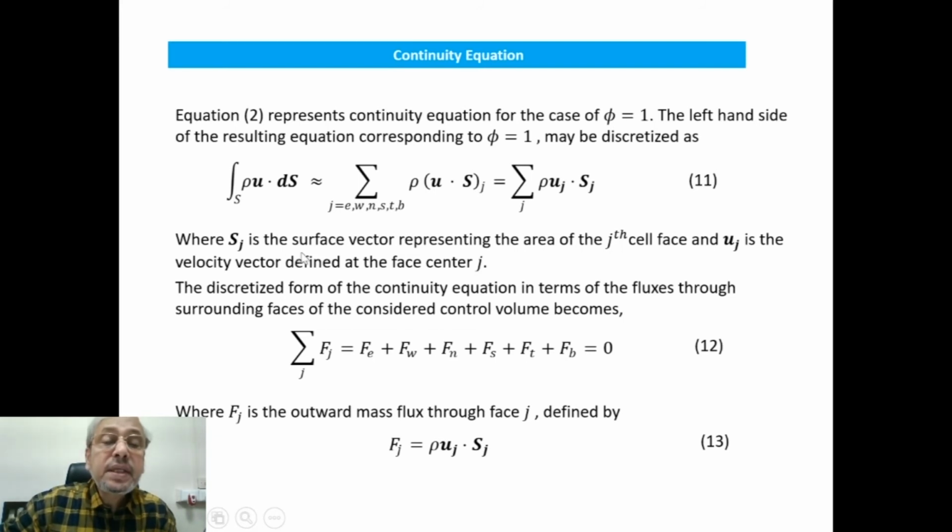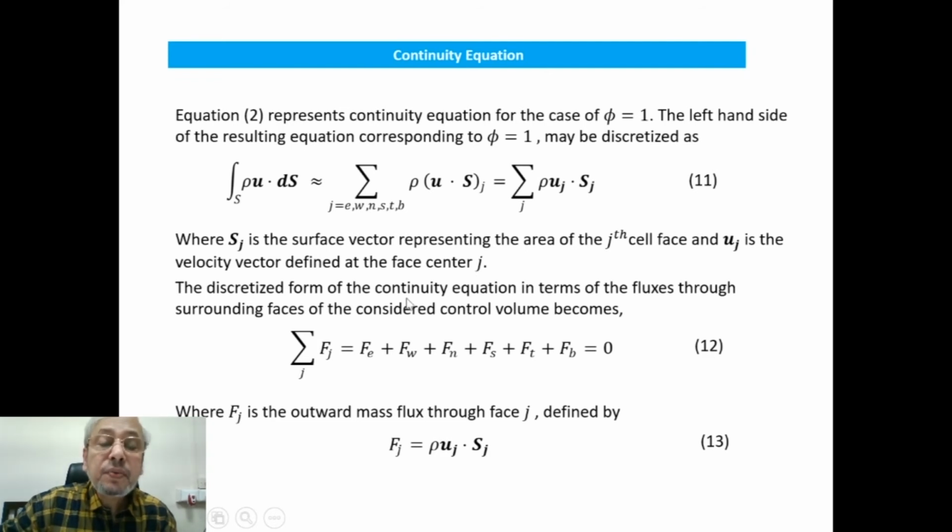Now Sj is the surface vector representing the area of the jth cell face, and Uj is the velocity vector defined at the cell center or surface.